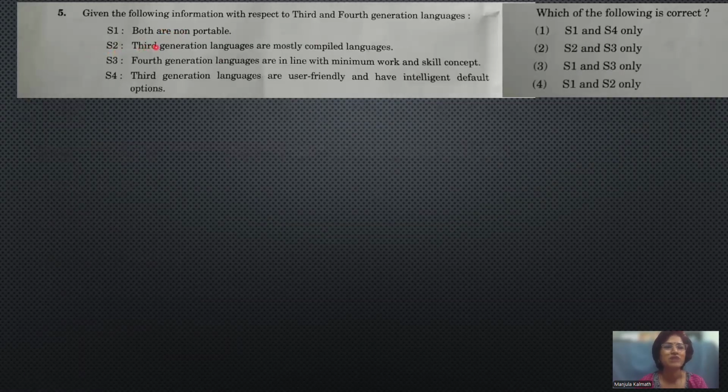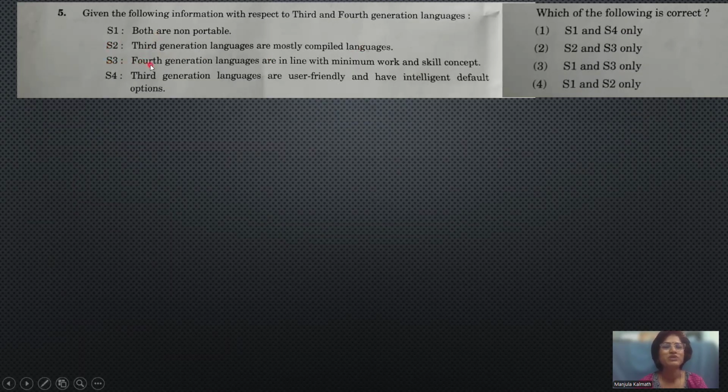And next one, here we have S2. Third generation languages are mostly compiled languages. Okay, it is right. In third generation languages, we can notice some of the scripting languages and all. All these are compiled. Even a C program is either compiled or interpreted. And if you go for Java, it is compiled and interpreted, not or. C is either compiled or interpreted. When it comes to Java, it is compiled and interpreted both. So this statement will be true.